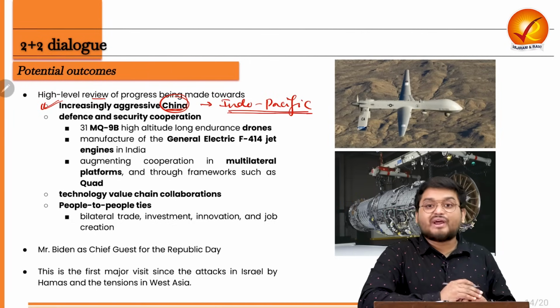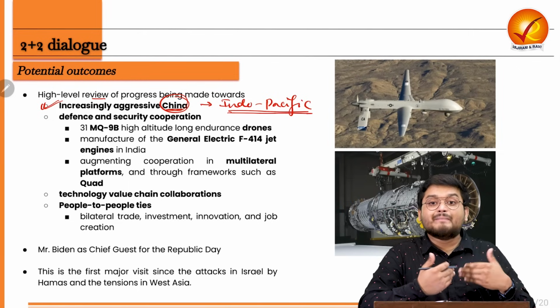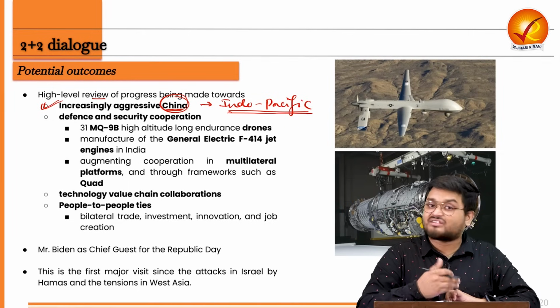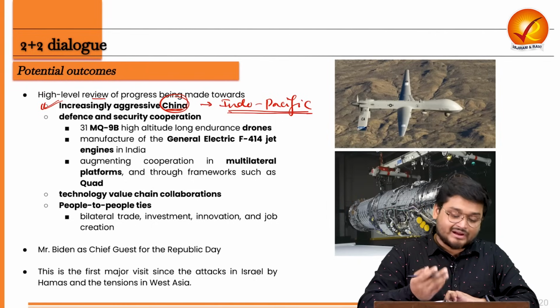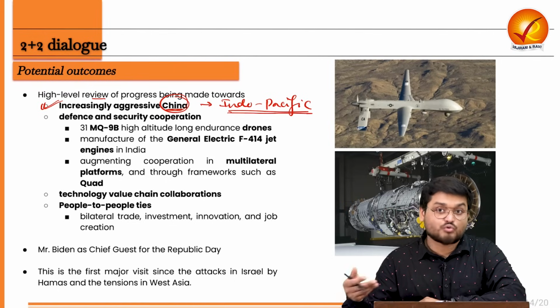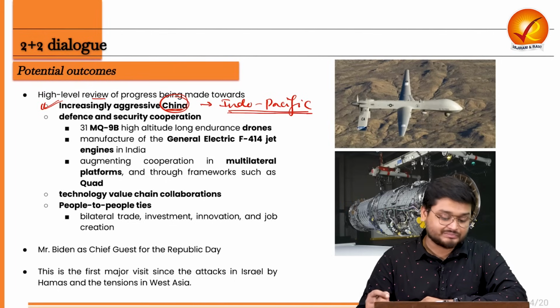keeping the Indo-Pacific area in mind, where the US is trying to increase its military presence, and India is also trying to collaborate with various nations such as Australia, Japan and the US, right? And also through various informal groupings such as the quadrilateral dialogue.